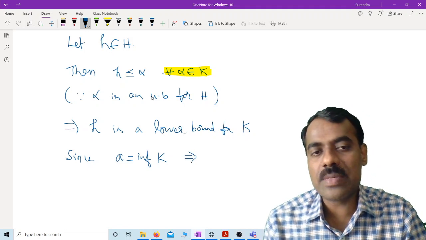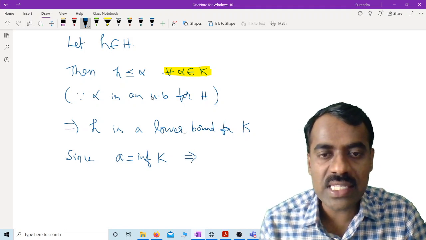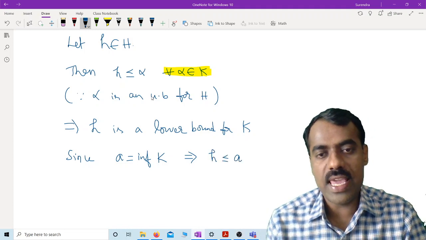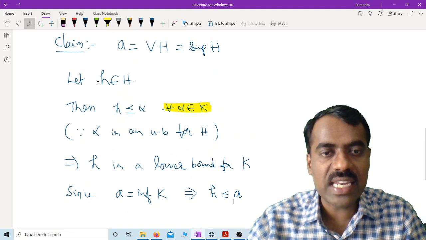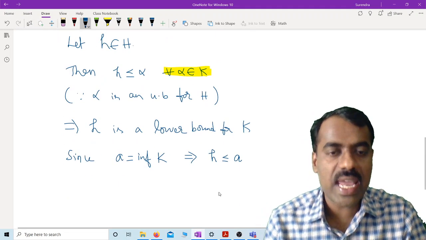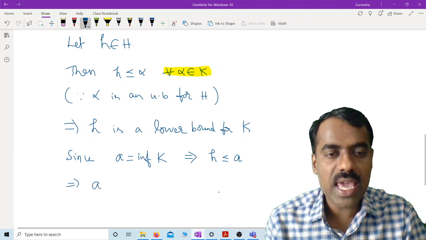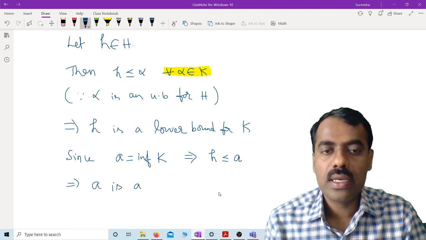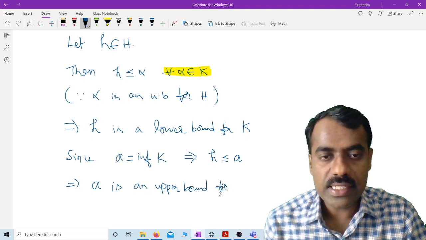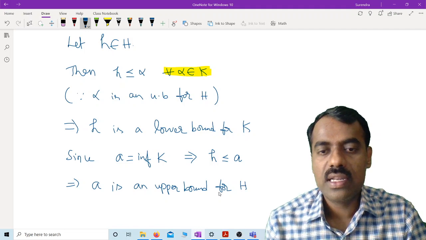So what is the relation between h and A? Because A is the greatest lower bound, h is less than or equal to A. So we started with an arbitrary element h, and we have shown that h is less than or equal to A. This implies A is an upper bound for this set H, right?